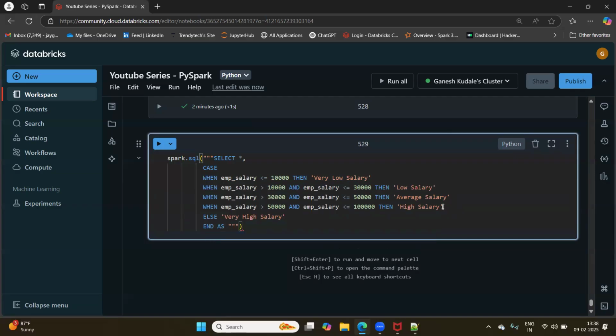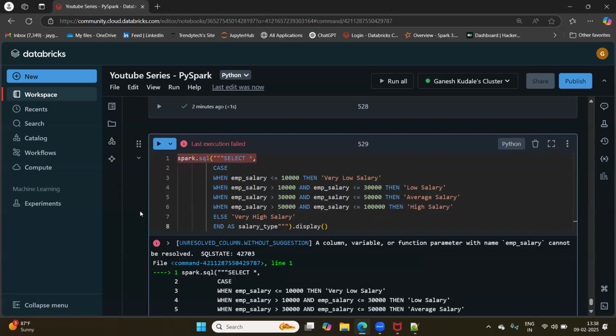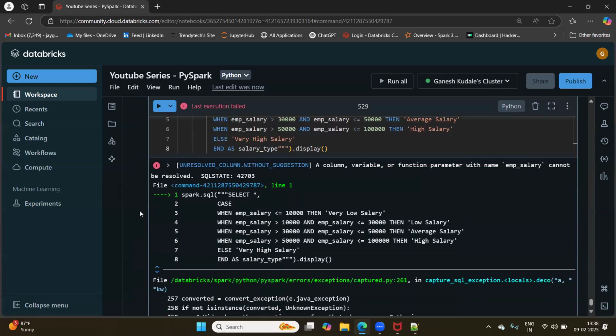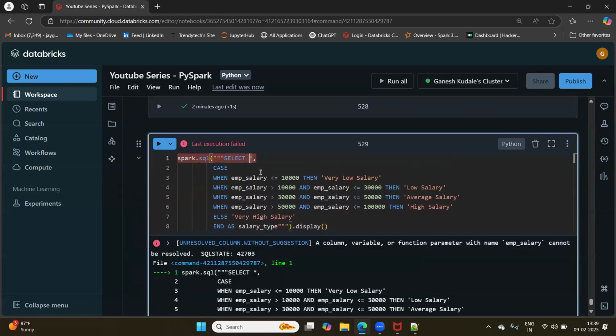And now I have to put end as what? Salary type, right? I'll write dot display. Okay, let me run this. Yep. What is the issue? A column variable or parameter with employee salary cannot be resolved. Okay. EMP salary cannot be resolved. Case when employee salary less than equal to 10,000.